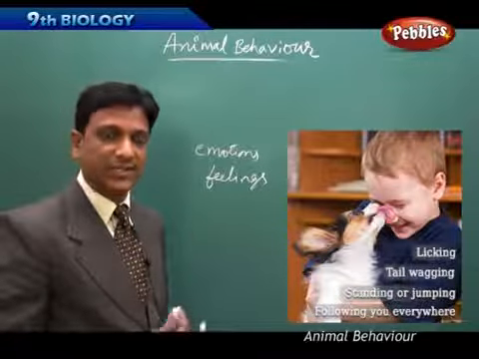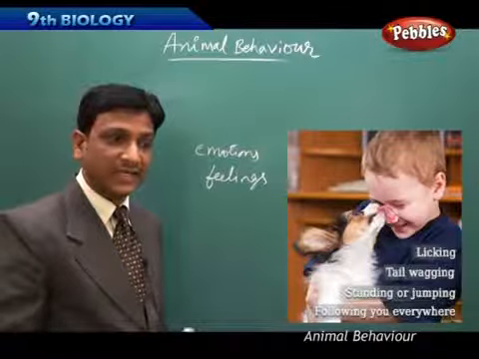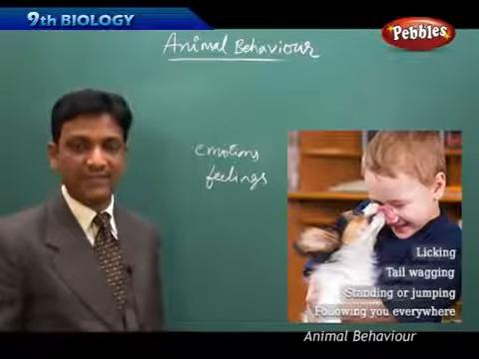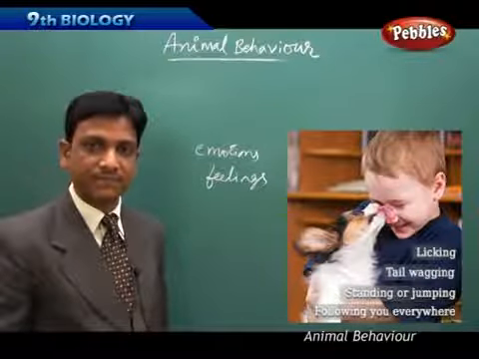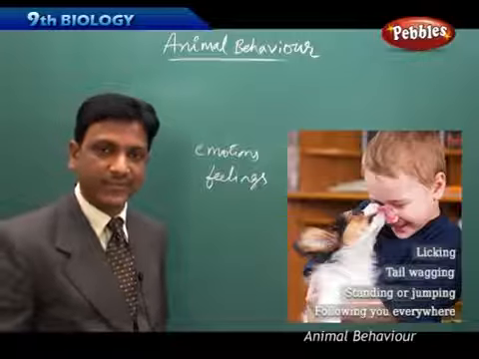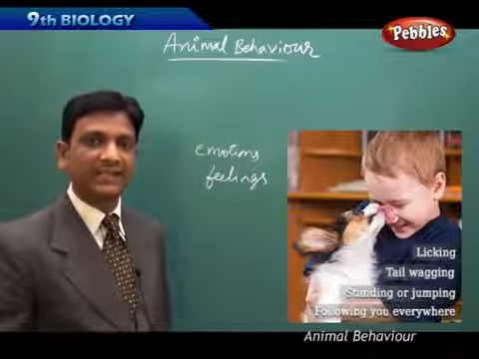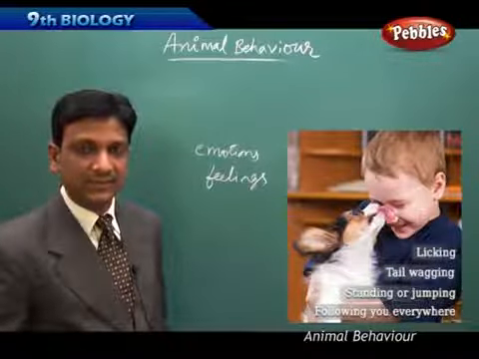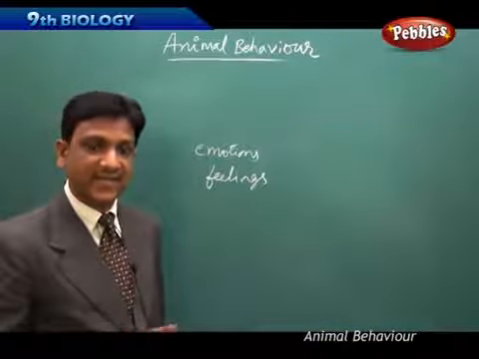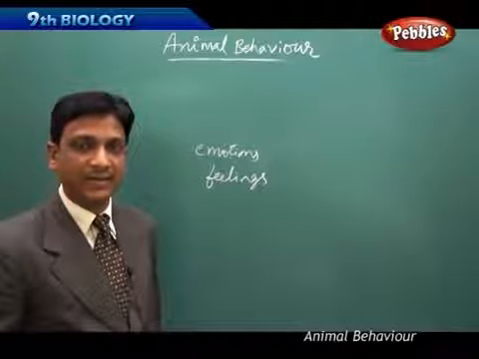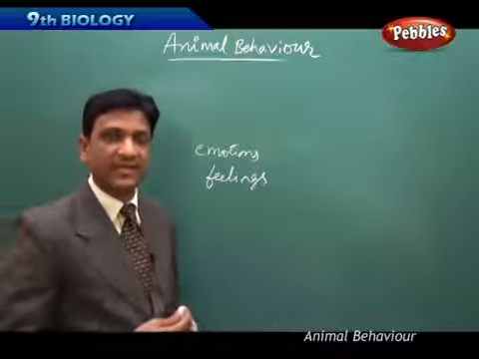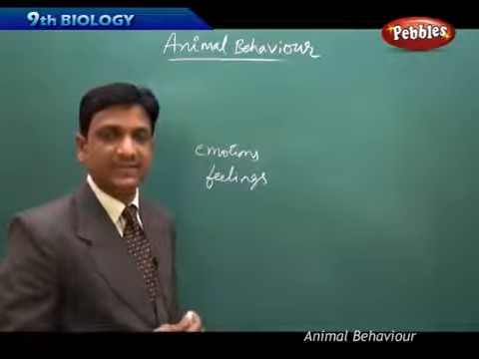So certain animals show specific behavior to threaten their enemies, as a kind of defense. We see barking of dogs. When a dog sees another dog, when both are about to fight for food or something, they bark to threaten the other animal. And even we see snakes hissing. Snakes hiss to threaten the other animal. So anticipating the other animal as an enemy, to protect itself, it does such activities.